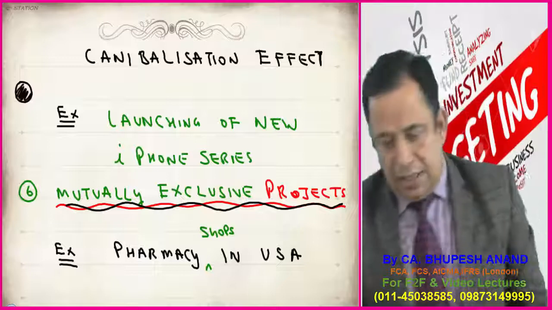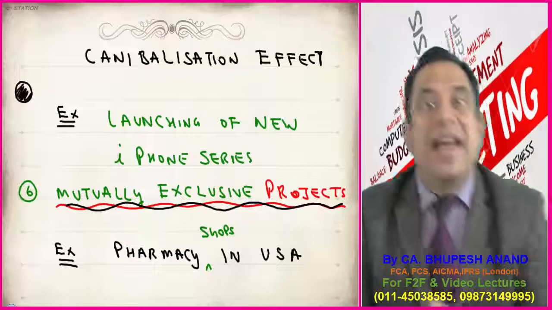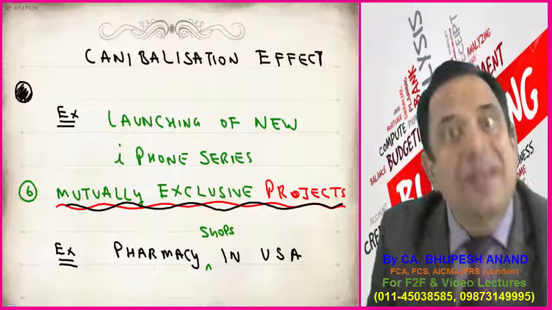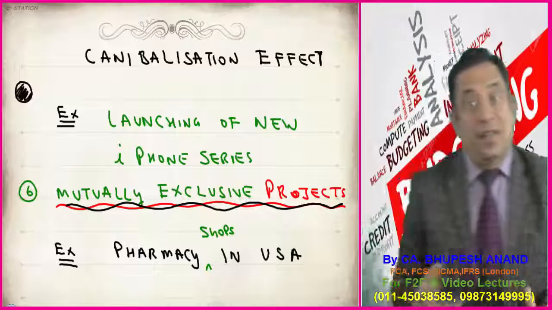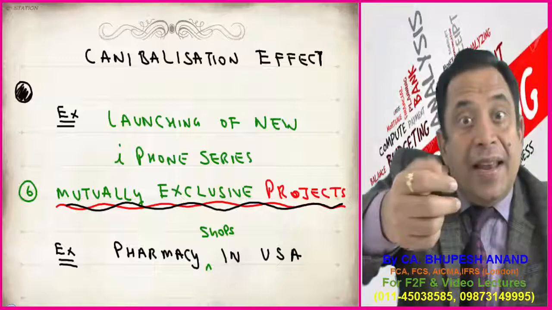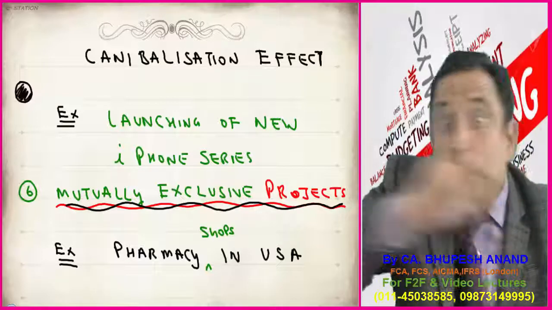Now I am coming to three terms named as mutually exclusive projects, project sequencing, and capital rationing. What is the meaning of mutually exclusive project? If I toss a coin, then either head will be there or tail will be there. Head and tail both cannot be there.